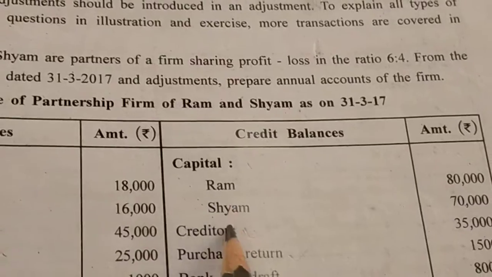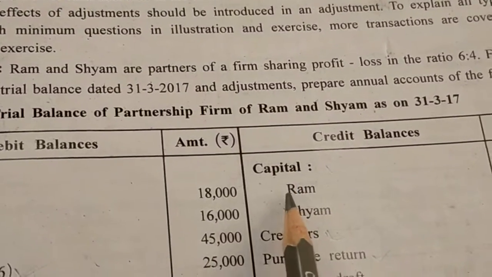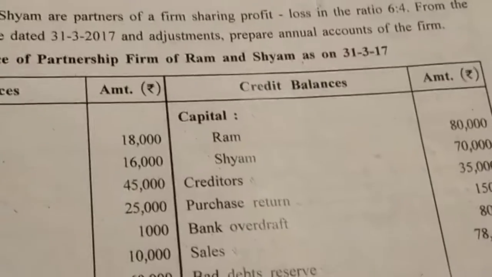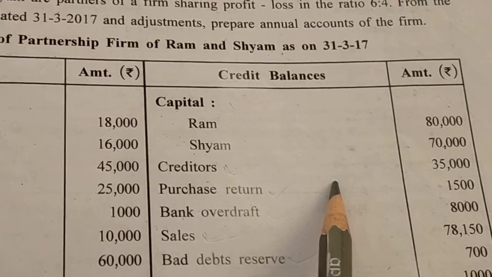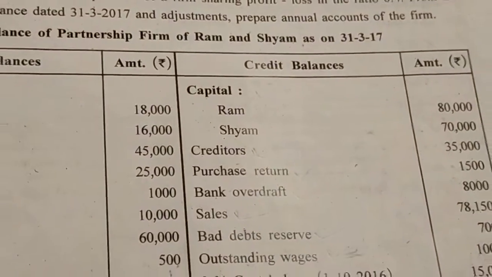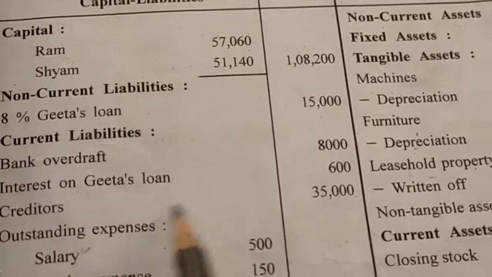Here capital is given, so I'll tell you about this capital and drawing after a few minutes. Okay, creditor. Creditor is our liability, so it goes directly to the balance sheet liability side. You can see here creditor 35,000.